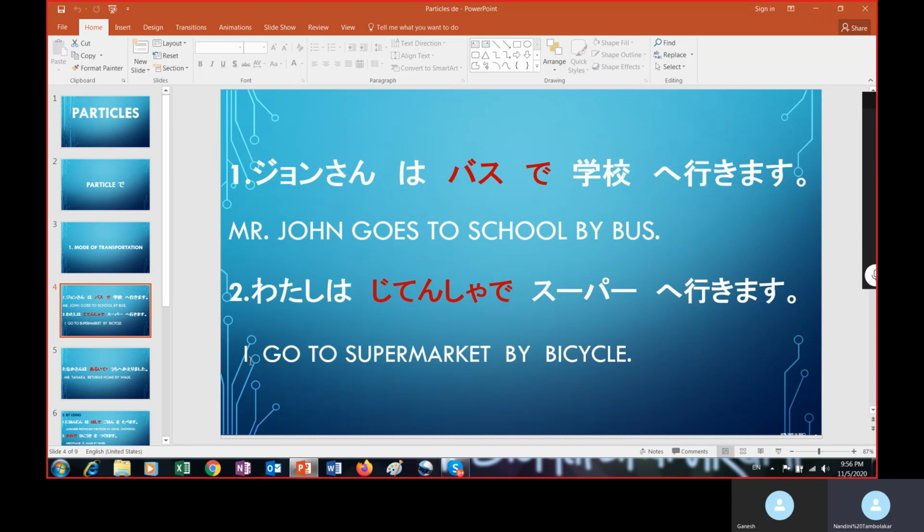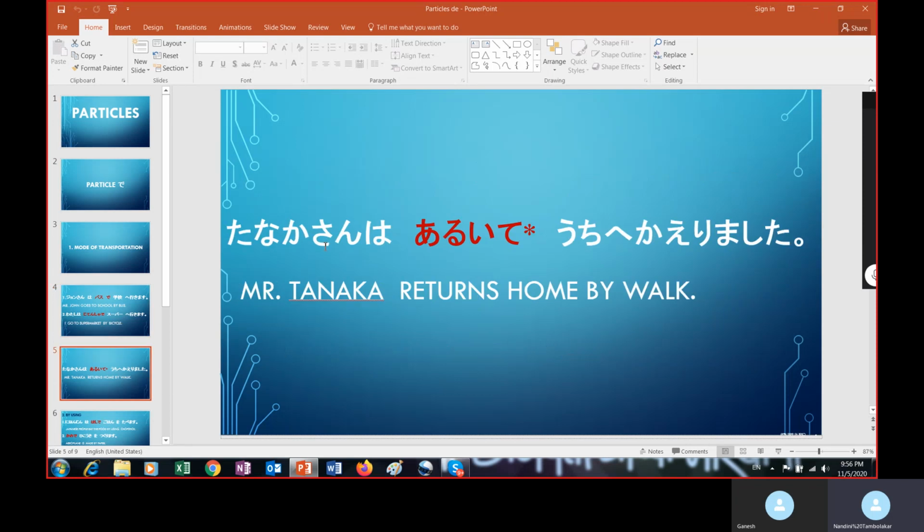Okay. Here one is the exceptional reading. Tanaka-san wa aruite uchi e kaerimashita. Mr. Tanaka returns home on foot. So for arukimasu, it is the verb, so we do not use the de particle as a mode of transportation. We convert this arukimasu into the te form, aruite. So I have put a star mark here because it is the exceptional reading. Okay. So we learned the first use of particle de, that is mode of transportation.